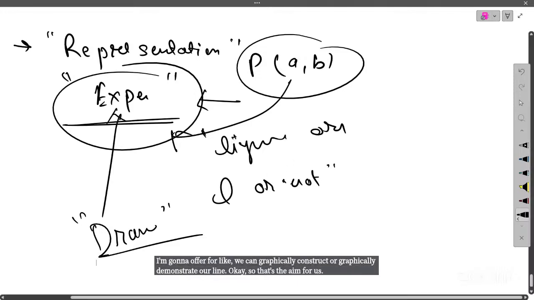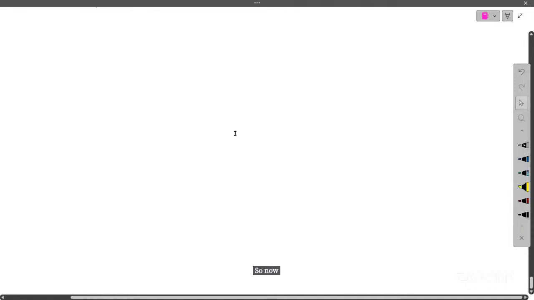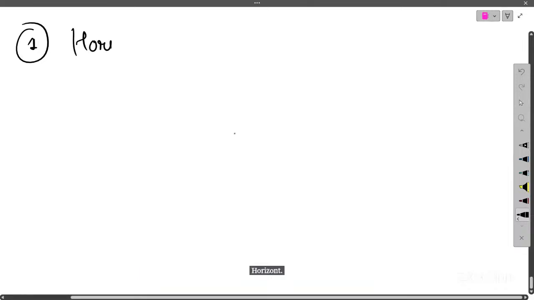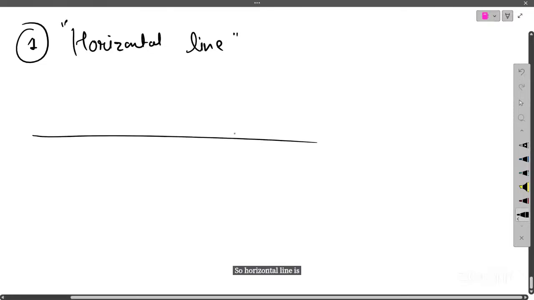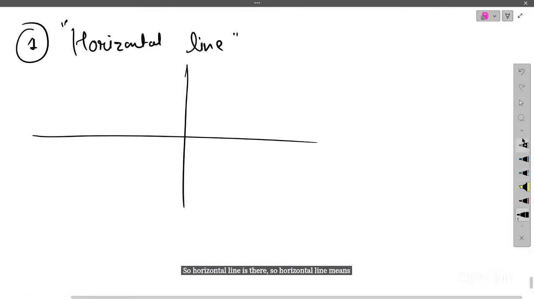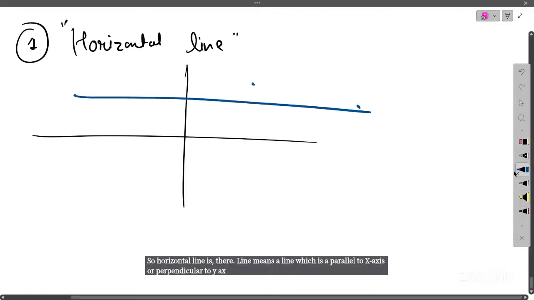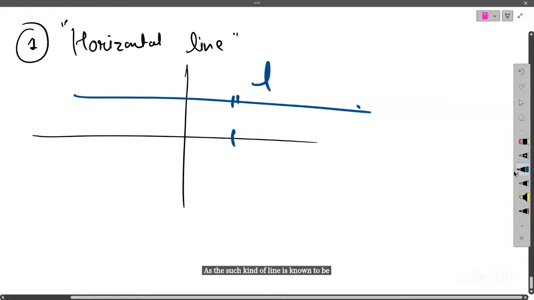Now we will discuss the representation of a line over 3 stages. First is if I have a horizontal line. A horizontal line means a line which is parallel to the x-axis or perpendicular to the y-axis. Such a line L is known to be a horizontal line. They are parallel to the x-axis.